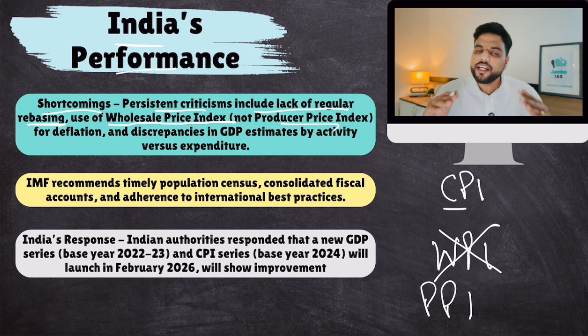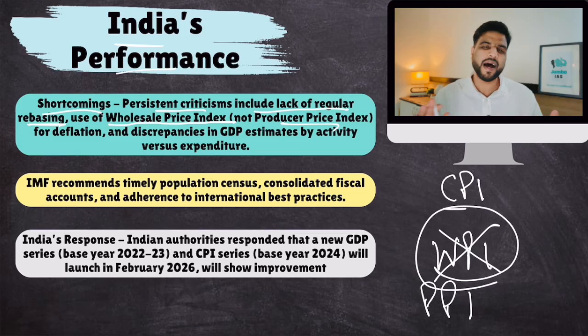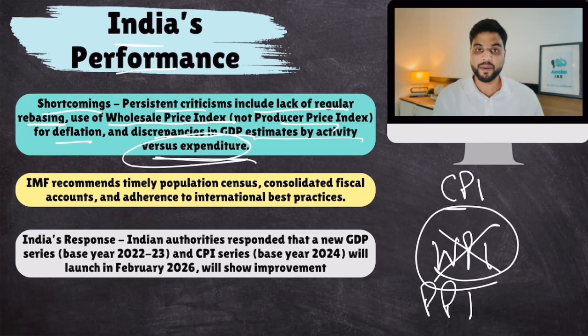But we haven't achieved it so far. And IMF criticizes that. IMF says this WPI is bad. For deflation, discrepancies in GDP estimates by activity versus expenditure. Remember, I told you that expenditure method is superior in the eyes of IMF. IMF says that you can improve by timely population census. Our population census is also delayed. Consolidated fiscal accounts, adherence to international best practices.